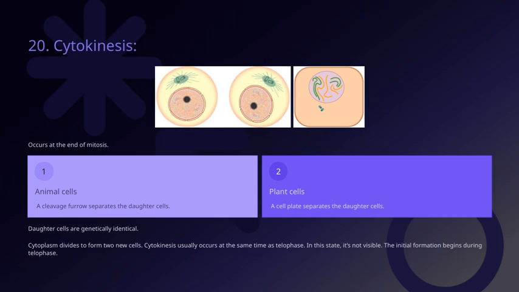So, in summary, plant cells form a cell plate to divide, while animal cells use a cleavage furrow to accomplish the same goal. Both processes are essential for proper cell division and tissue growth.